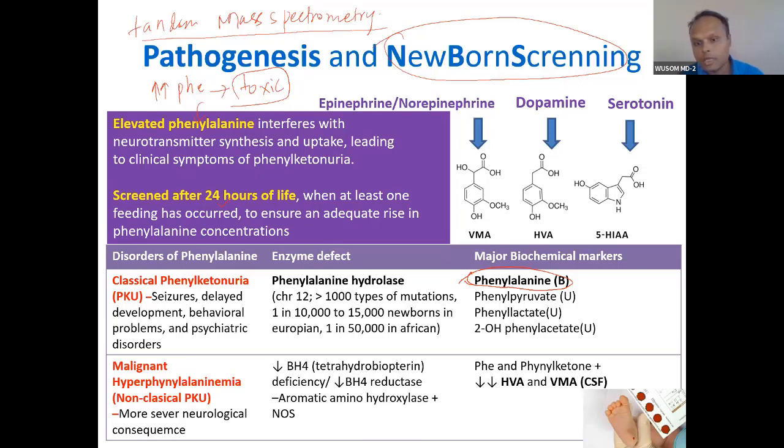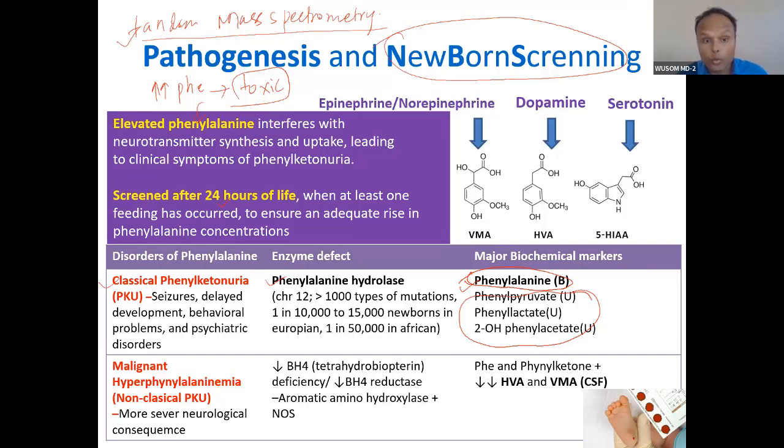So you prick this, collect the blood, and do the analysis through tandem mass spectrometry. There is a panel of tests, not only for phenylketonuria, and all the tests are done together. This is called newborn screening. In that newborn screening, you may find phenylalanine is very high. When you test the urine in such a patient, you will see phenylketones high in urine. This is the condition you will see in classical phenylketonuria, where phenylalanine hydroxylase is deficient.